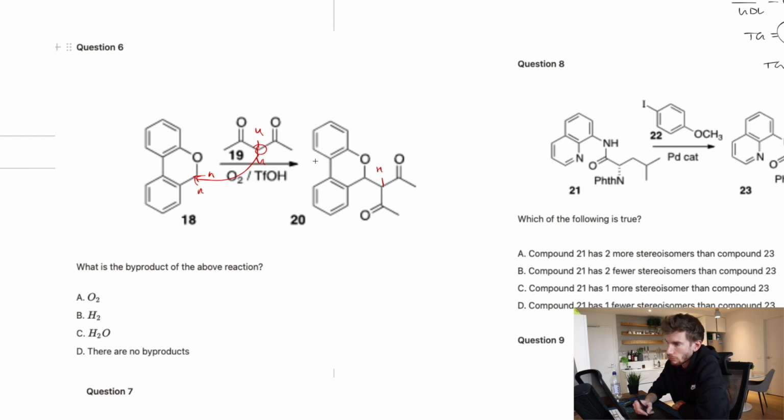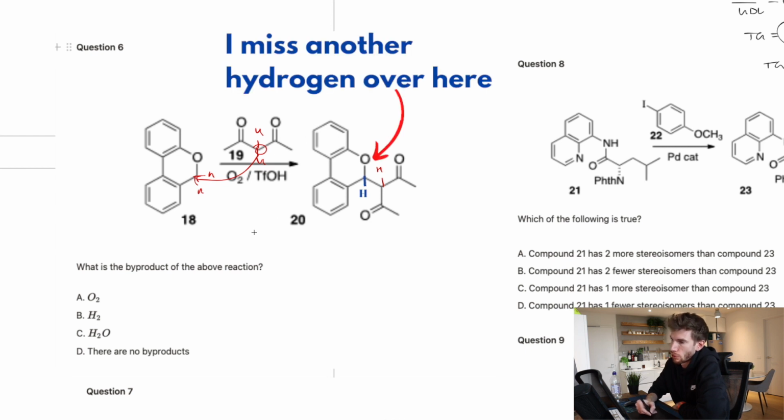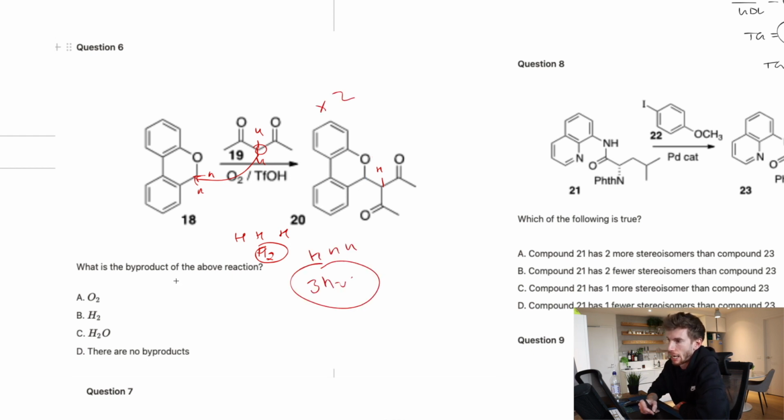So based on that, what would be the byproduct of this? We've got 3 hydrogens that are not accounted for, like this. And so that would mean that we would end up with H2 gas, right? Now, the ratios are slightly off, so correct me if I'm wrong here. I might be slightly off on that. I think when I wrote it, I had the idea that there would be 2. And so that would lead you to this as the final answer.